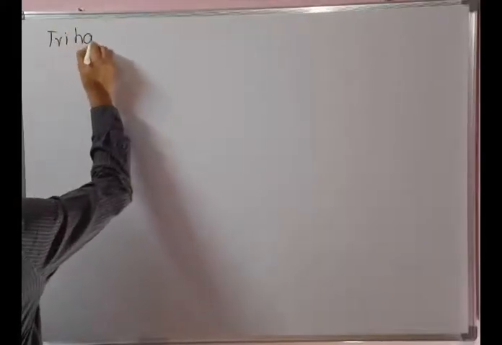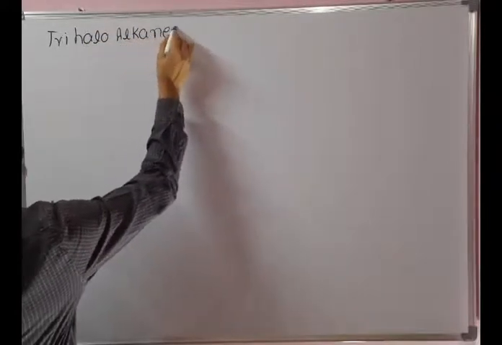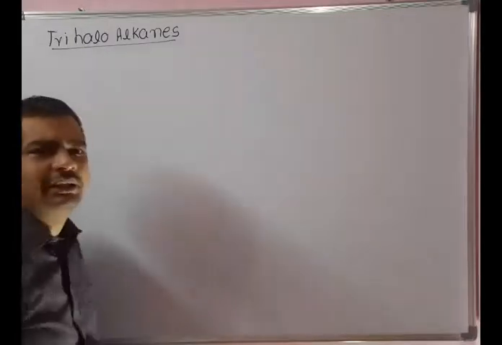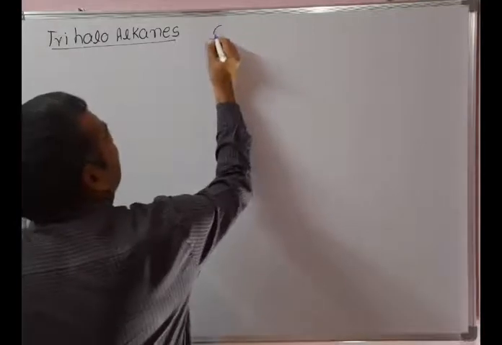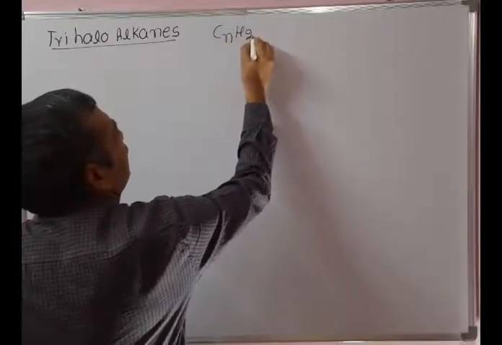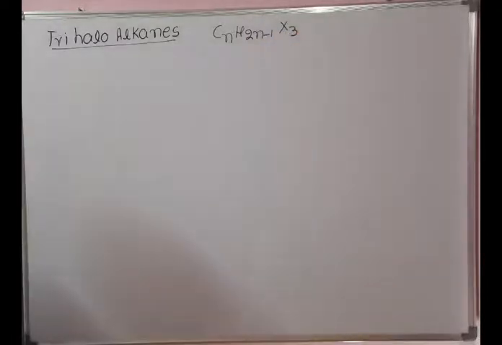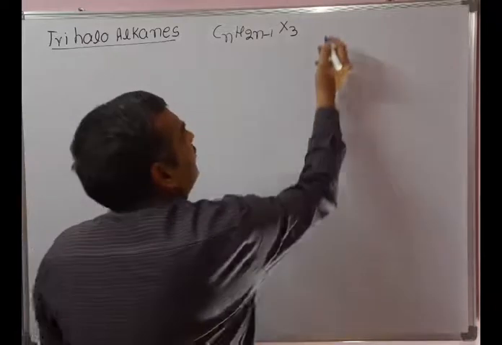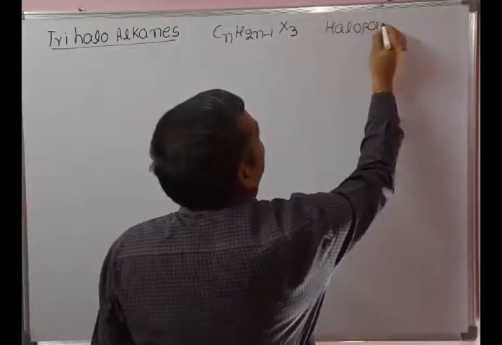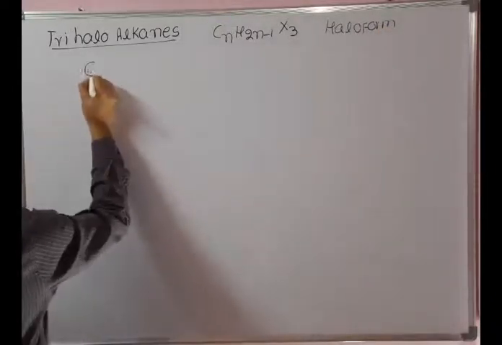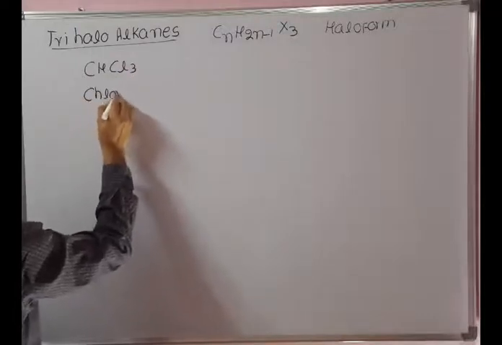Trihaloalkanes. In trihaloalkanes, three hydrogens are replaced with three halogens. The general molecular formula is CnH2n-1X3. We can call it simply haloform. Let's see, CHCl3, chloroform.